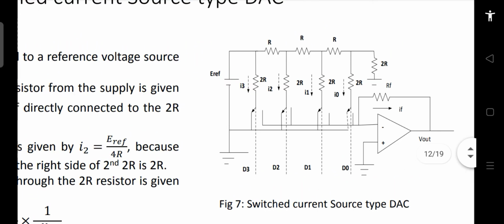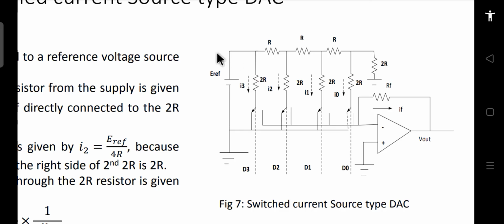So here you can see that the ladder is more or less the same as the earlier one. Earlier we used the R2R ladder, and here also we are using the R2R ladder. Earlier this was D0, so this becomes the LSB and this is our MSB. This is the same as the earlier case. The circuit is a little different, so don't get confused by that.